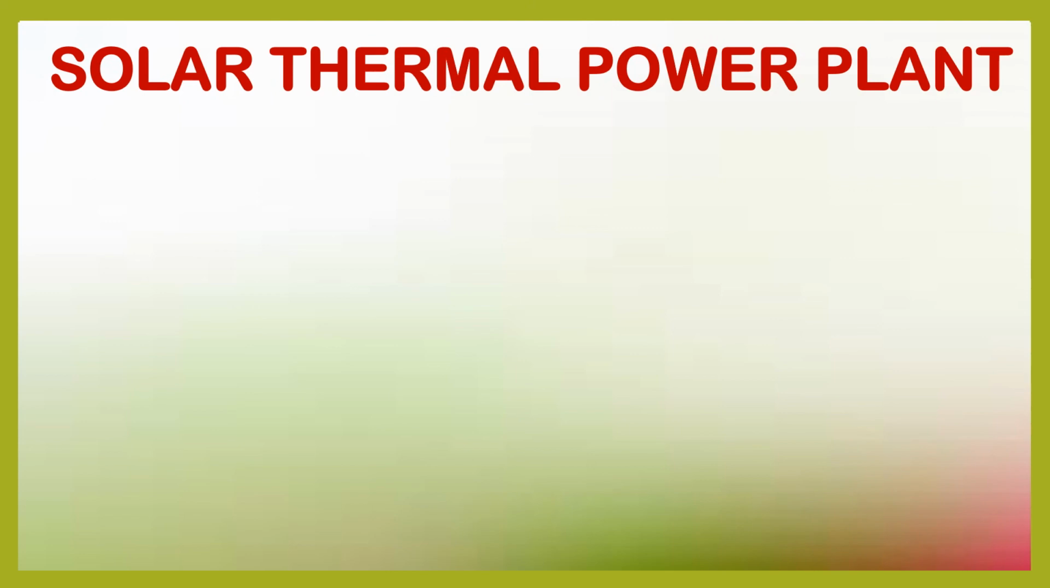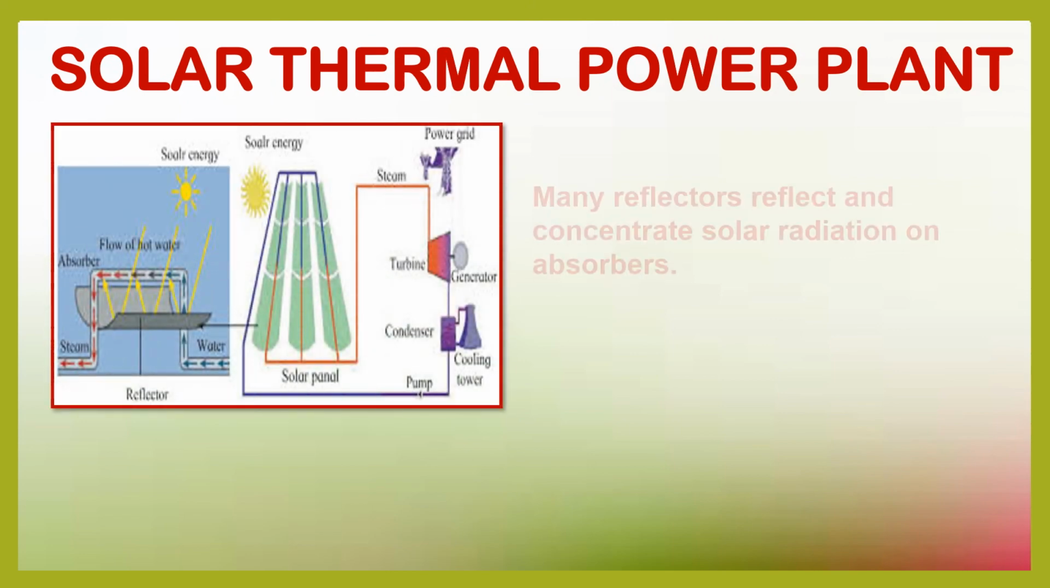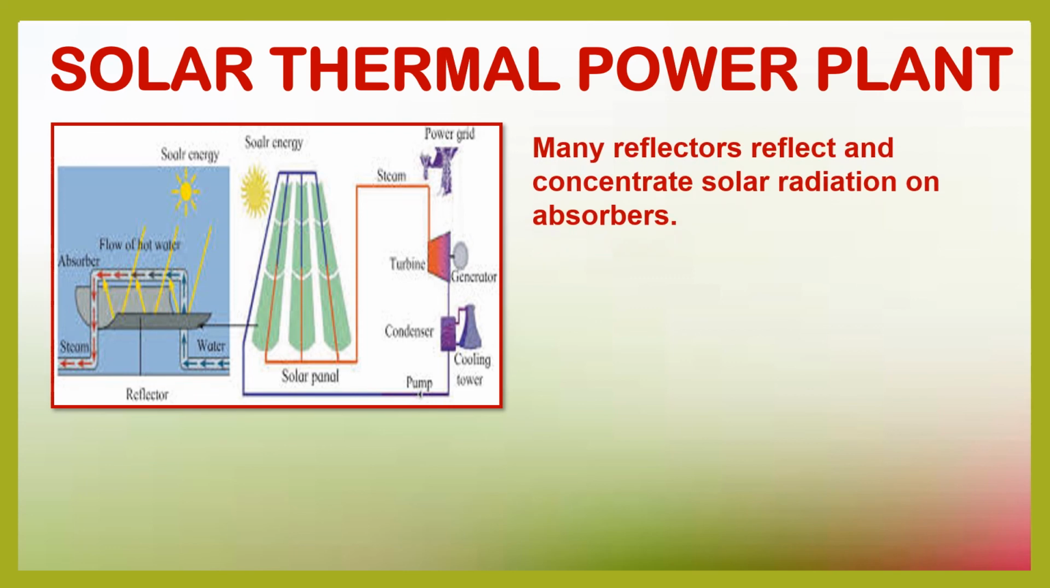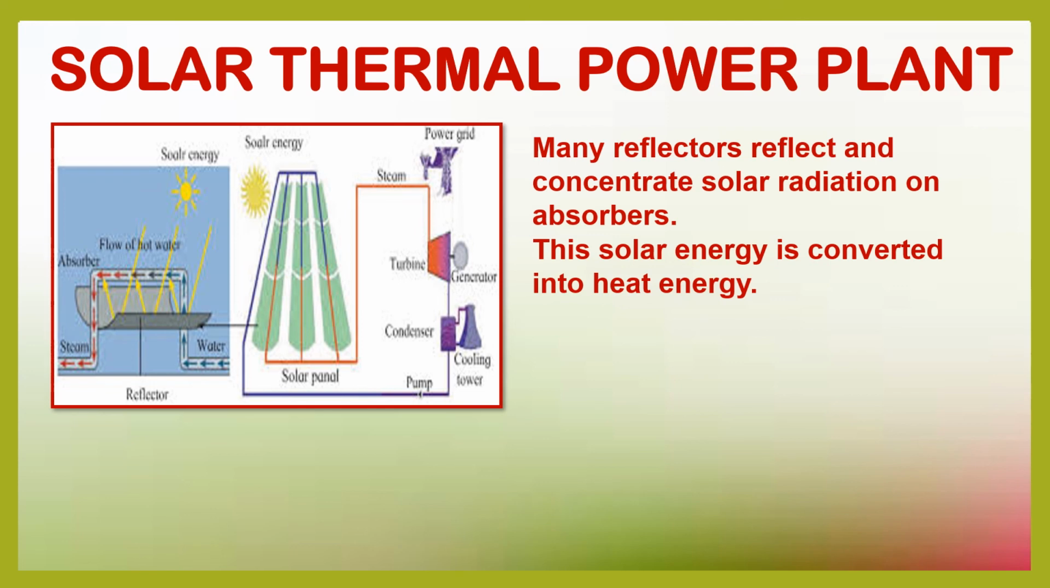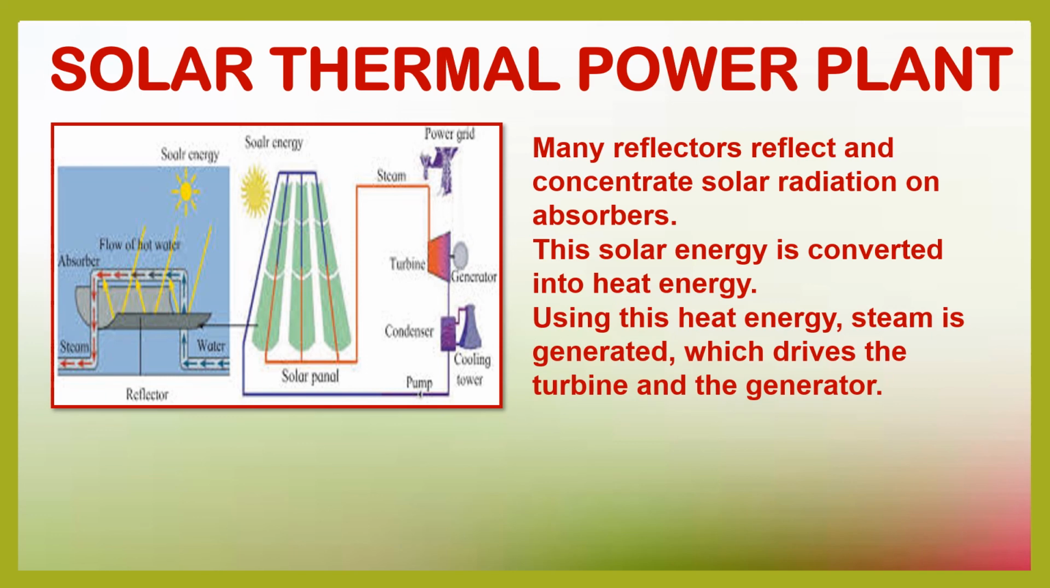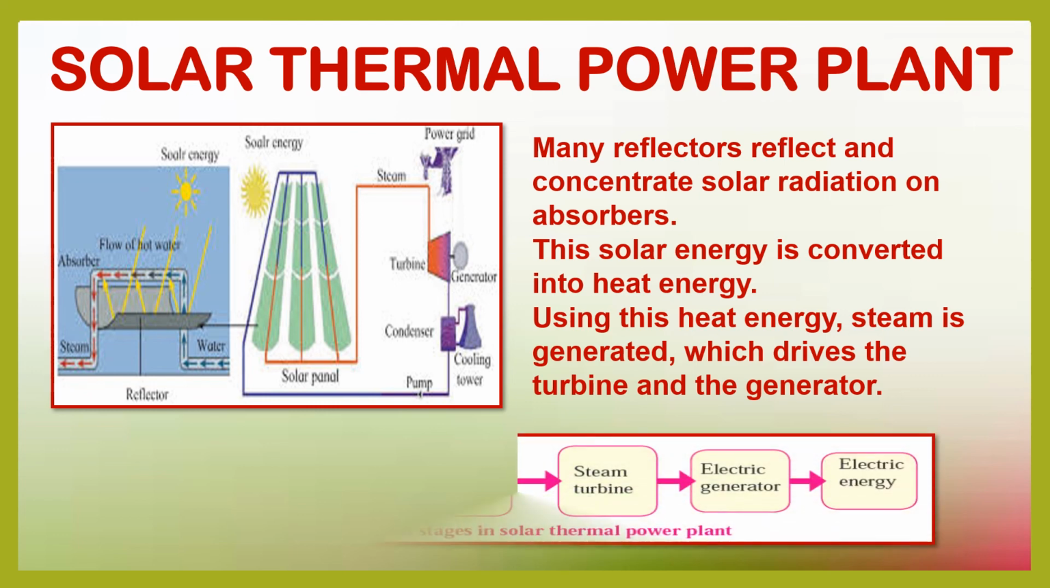Solar thermal power plant. In this power plant, many reflectors reflect and concentrate the solar radiation from the sun onto the absorbers. This energy is converted into heat or thermal energy. Using this heat energy, steam is generated, which drives the turbine, and you know that the turbine drives the generator.